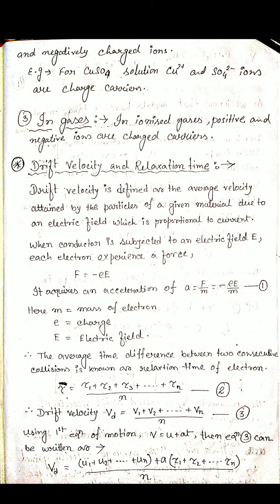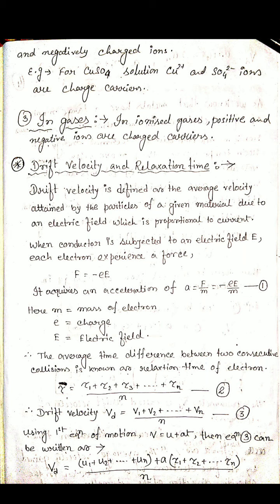Okay. Now we discuss drift velocity and relaxation time. It is very important, and sometimes you will be asked to derive the expression for drift velocity and define relaxation time. So first of all, we have to understand what drift velocity is. Drift velocity is the average velocity attained by the particles due to an applied electric field, which is proportional to the current.